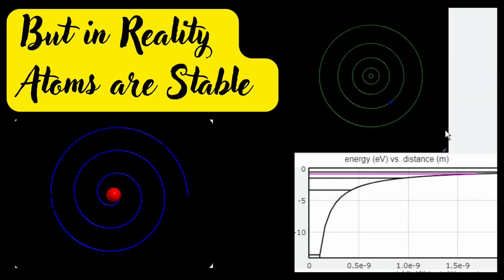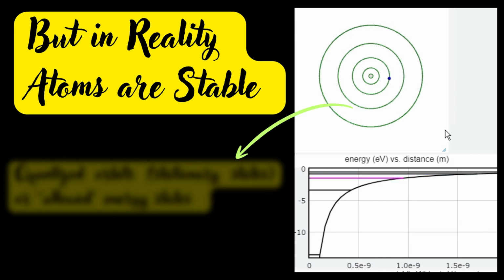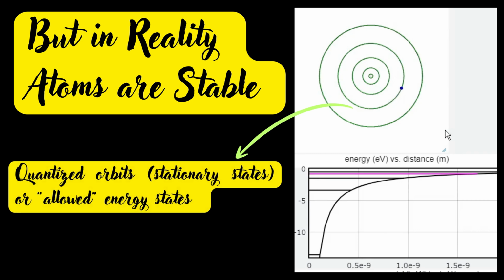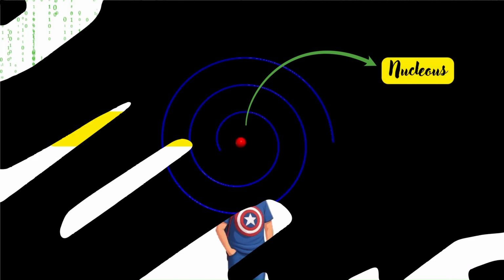The Bohr model introduced quantized orbits or stationary states with discrete energies, stipulating that electrons in these states do not radiate. Emission or absorption occurs only when jumping between allowed states. Electrons can only occupy specific allowed energy states and don't radiate energy while in these states. Anyway, today we will try to simulate the electron and nucleus as per classical physics in Python, and we'll see what happens.